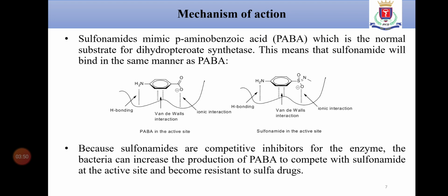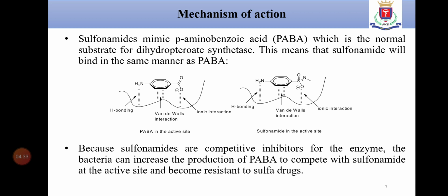Sulfonamides mimic para-aminobenzoic acid, that is PABA, which is a normal substrate for dihydropteroate synthetase. This means that sulfonamide will bind in the same manner as PABA. If you look at the structure of PABA in the active site and the sulfonamide structure in the active site, you will get a feel for how these two bind very similarly. PABA binds to the active site by hydrogen bonds, van der Waals interaction and ionic interaction. Similarly, our sulfonamide drugs bind in a similar way.